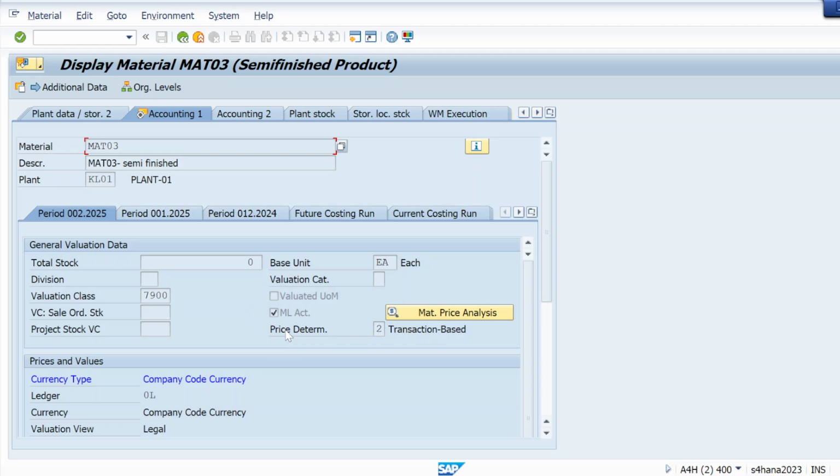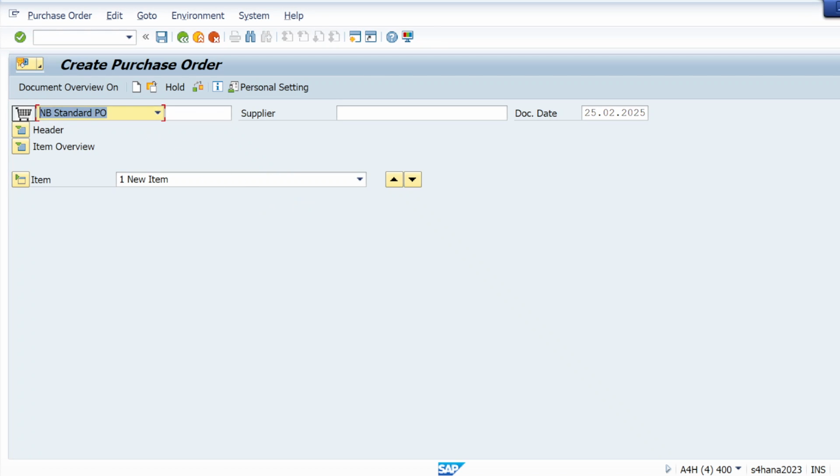So if I create a fresh PO by taking material MAT03, I will not face that same error. Let me show you. So let me create a fresh PO in ME21N by taking material MAT03.